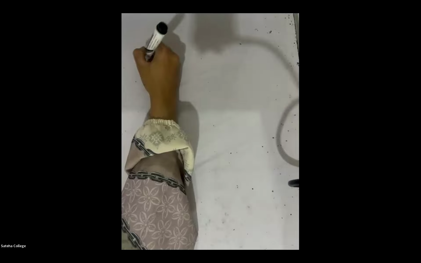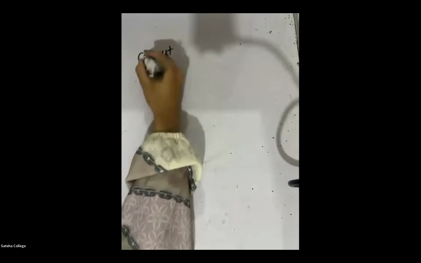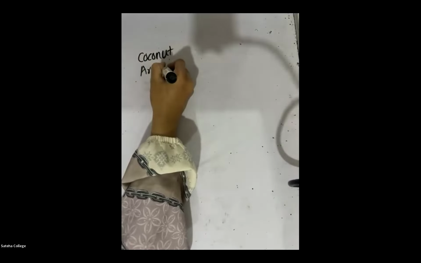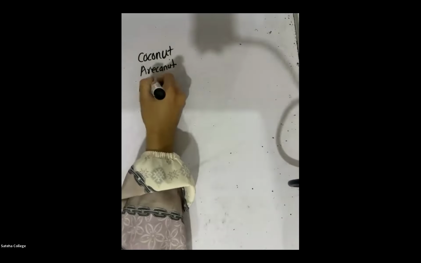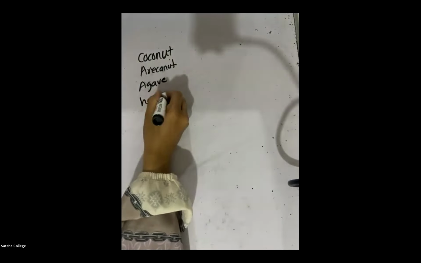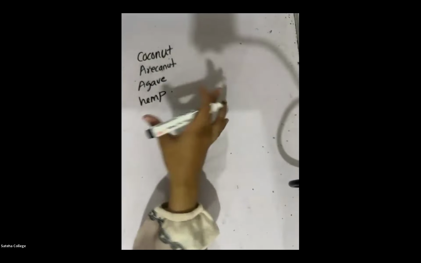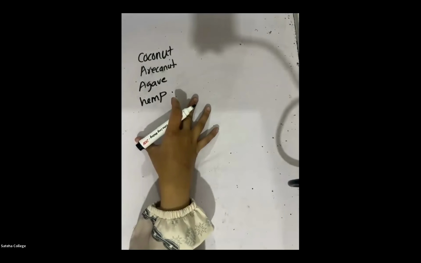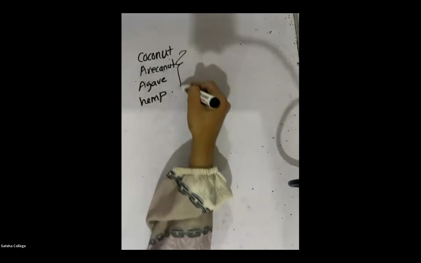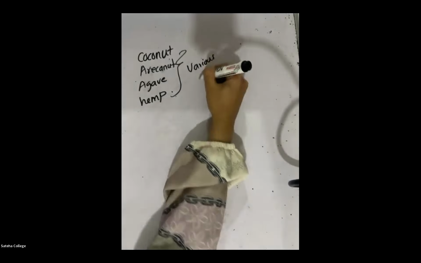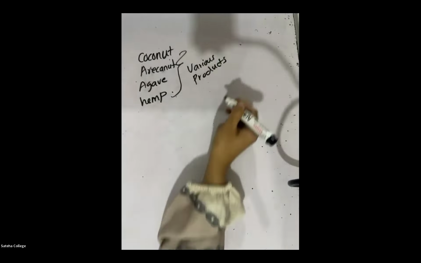Again, look at the board. Usually, plant fibers are abundant mainly in coconut, arecanut, agave and hemp. These are some plants where plant fibers are abundant. Every plant has fibers, but in these the plant fibers are abundant. So we can use these plant fibers to produce various different products.